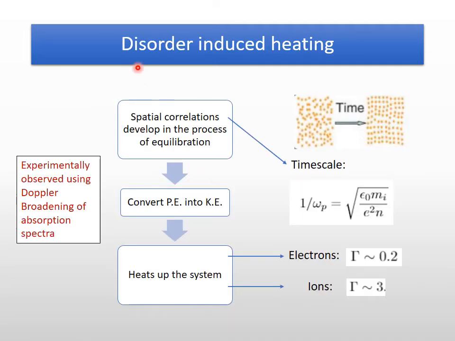Now let's see what disorder-induced heating is. As our system tries to reach equilibrium, spatial correlations develop in this process. These spatial correlations have a time scale of 1/ω_p, where ω_p is the plasma oscillation frequency. These spatial correlations will lead to the conversion of potential energy into kinetic energy, and this will eventually heat up the system. This heating leads to electrons having a gamma factor of 0.2 and ions having a gamma factor of around 3. This kind of disorder-induced heating has been observed experimentally using the Doppler broadening of the absorption spectra.